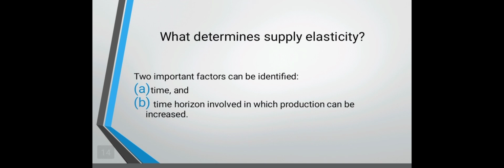Sa long run naman, ito yung nag-i-invest yung supplier ng pinakamatagal. Sinusupplyan niya yung buyer niya ng pinakamatagal. Kasi nga, yung products na sinusupply niya is maraming bumibili. And since maraming bumibili, lumalaki yung supply production capacity ng supplier.